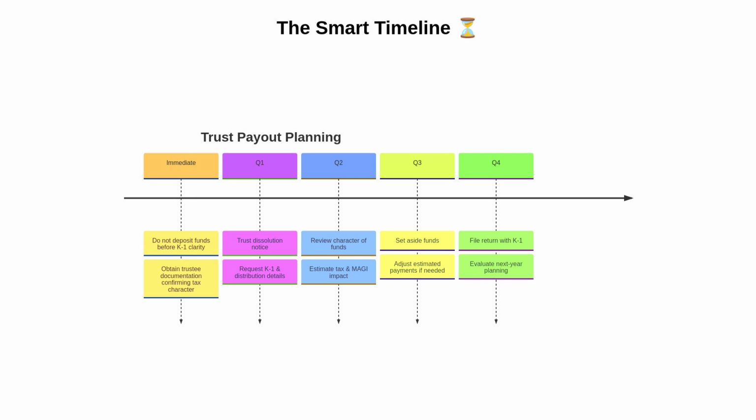Next, let's illustrate the roles involved using a sequence diagram. This sequence diagram shows how the beneficiary requests documentation from the trustee. The trustee provides the K-1 and allocation details. The beneficiary shares these with a CPA, who models the AGI and MAGI impact and estimates tax due.